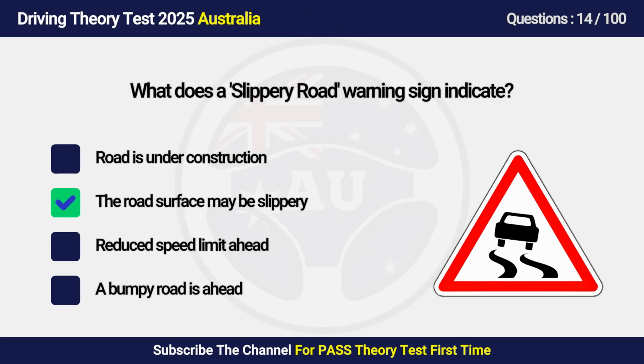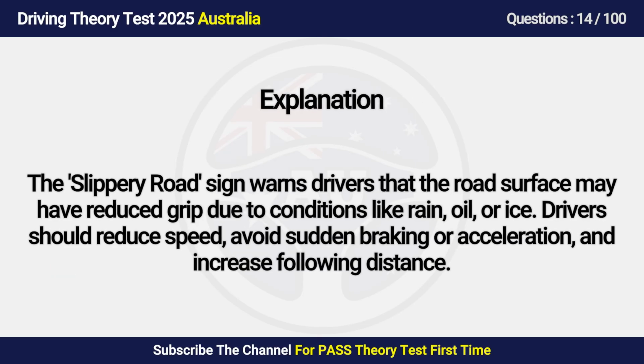Answer is B. The road surface may be slippery. The slippery road sign warns drivers that the road surface may have reduced grip due to conditions like rain, oil, or ice. Drivers should reduce speed, avoid sudden braking or acceleration, and increase following distance.